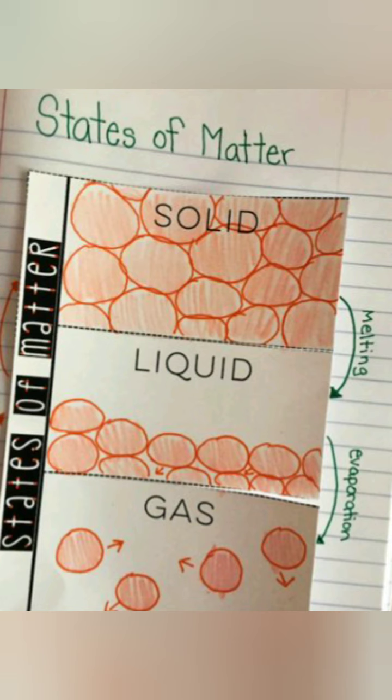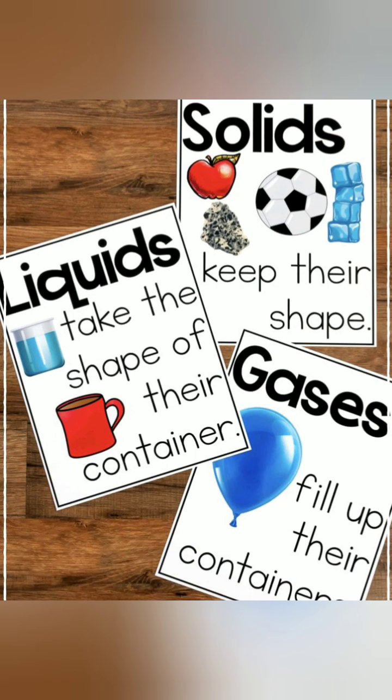The three states of matter that I've mentioned, that is solid, liquid, and gaseous, exist mainly because of the interparticle spaces present in different kinds of matter.